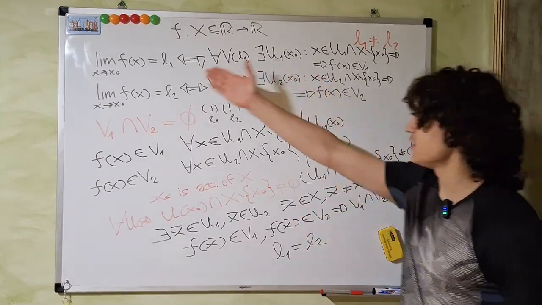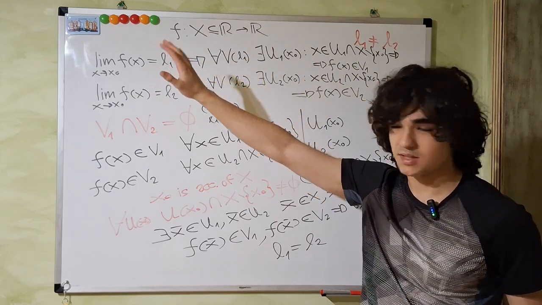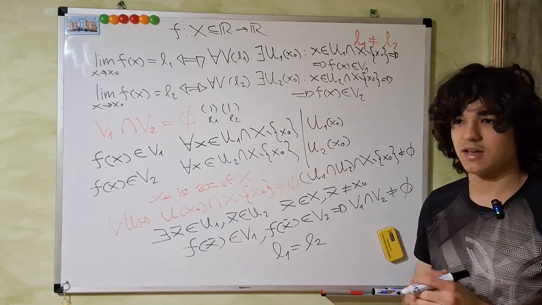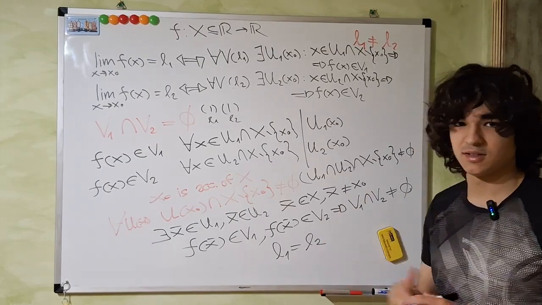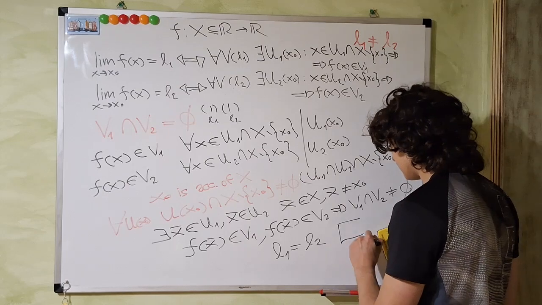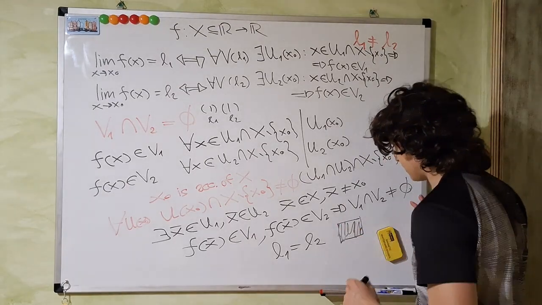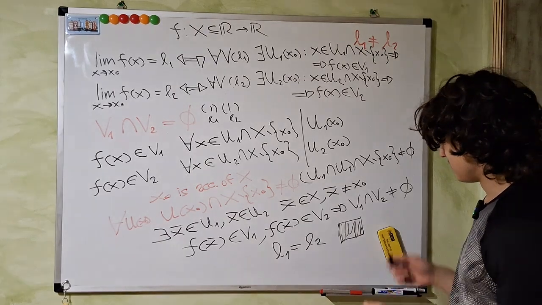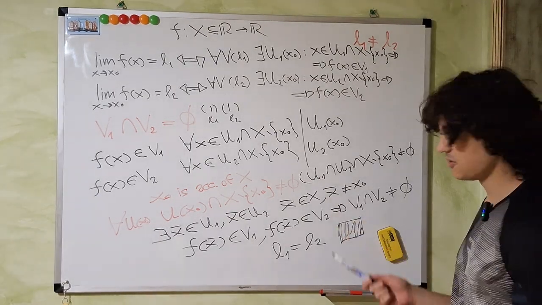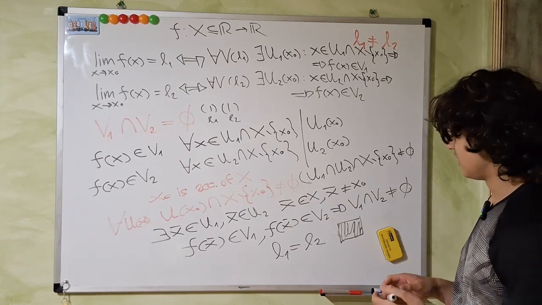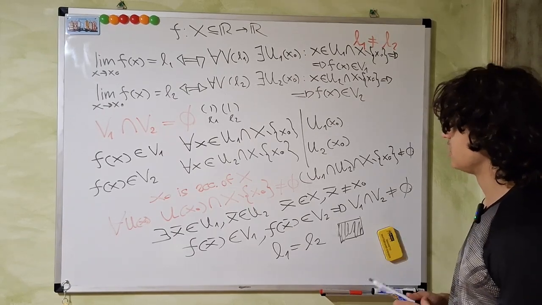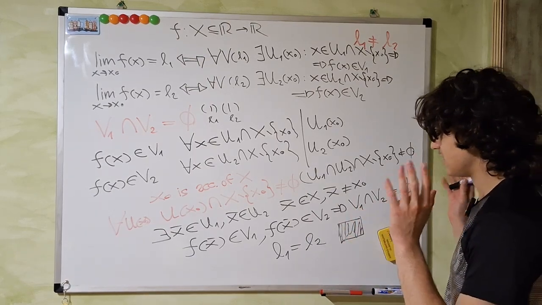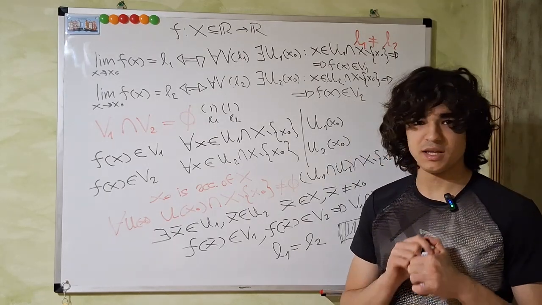So if a limit exists, this is one of the assumptions, then the limit is unique. There can't be other values. So the limit is unique, and hence we can conclude the proof with a little drawing of a box, or whatever you want. I prefer the little box. It's the most satisfying to draw when you finish a proof. And this is a rigorous proof, and yes, that's all we're doing today.